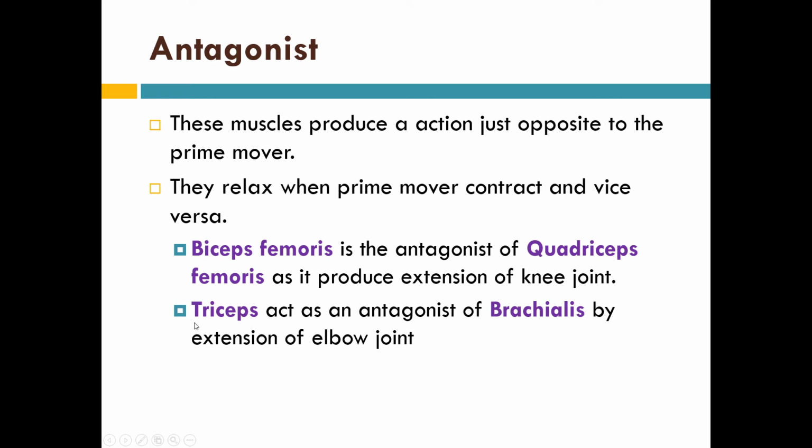But when we are trying to do the extension of the elbow joint, we are using the triceps muscle to do the function. That's why at that time triceps will be the prime mover, but at the same time brachialis has to be relaxed. That's why the brachialis will be the antagonist. So a muscle can be a prime mover and a muscle can be an antagonist as well. Another example is the biceps femoris, which is the antagonist of the quadriceps femoris, and it produces flexion of the knee joint.